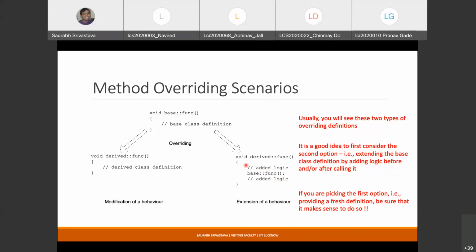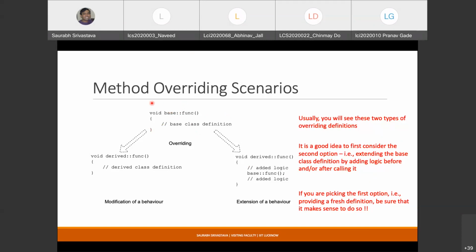So basically, let us say the base class was also overriding this function from some other class, so there is a grandparent for the base class, right? It is inheriting from some other class, and even there the function has been overridden.